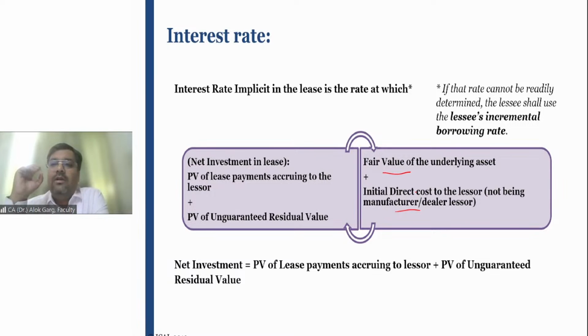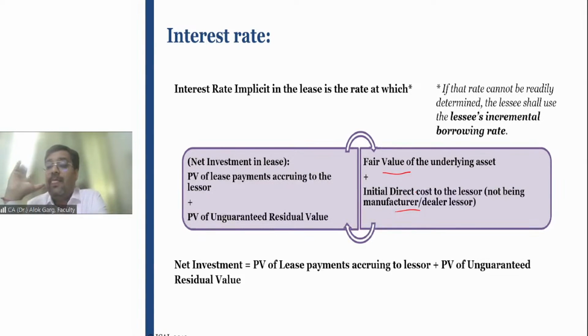In Gurgaon, the price of the property has gone up and the rental has also gone up, right? Why? Because the lessor has to recover the money from the investment which he has done in terms of house property. So friends, standard says that interest rate implicit in the lease is a rate at which the investment by the lessor is equal to the earning to the lessor.